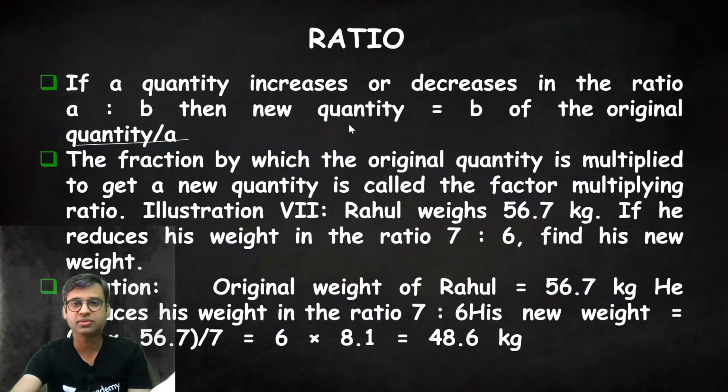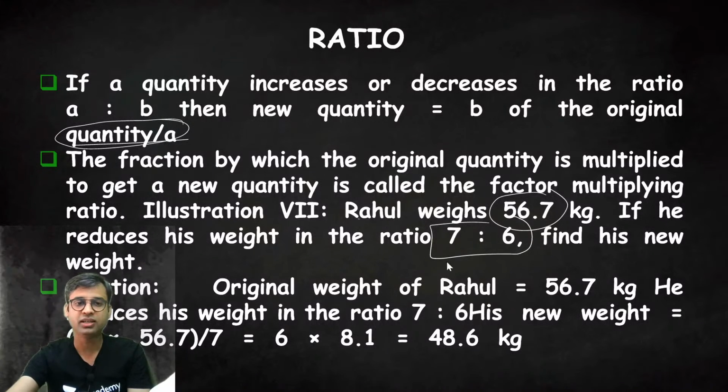It is easy. The fraction by which the original quantity is multiplied to get the new quantity is called the factor multiplying the ratio. Illustration: Rahul weighs 56.7 kg. If he reduces his weight in the ratio of 7:6, find his new weight.